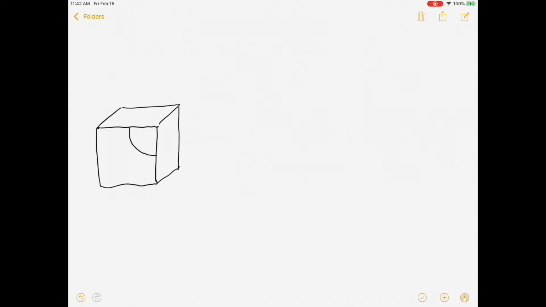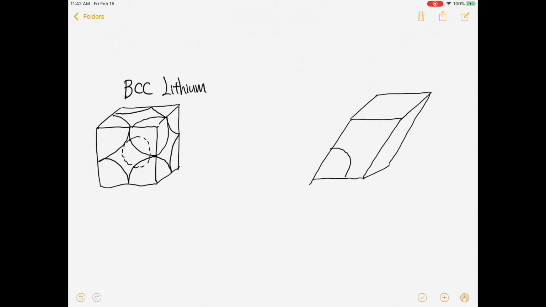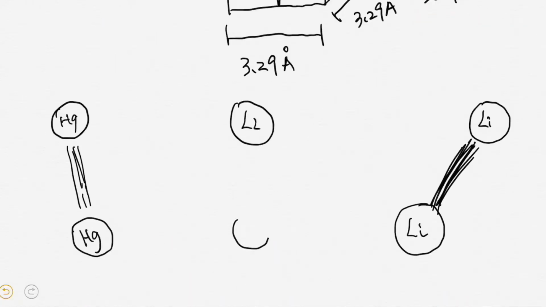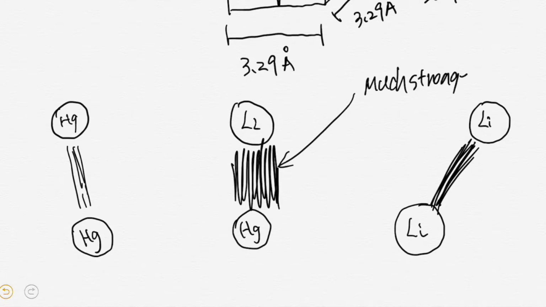So, lithium is categorized with a BCC structure, while mercury is categorized with a rhombohedral unit-cell structure. When they combine, they form a BCC structure once again, with the central atom acting as a substitutional mercury atom. The lithium bond and mercury bond are all weaker than the lithium-mercury bond.